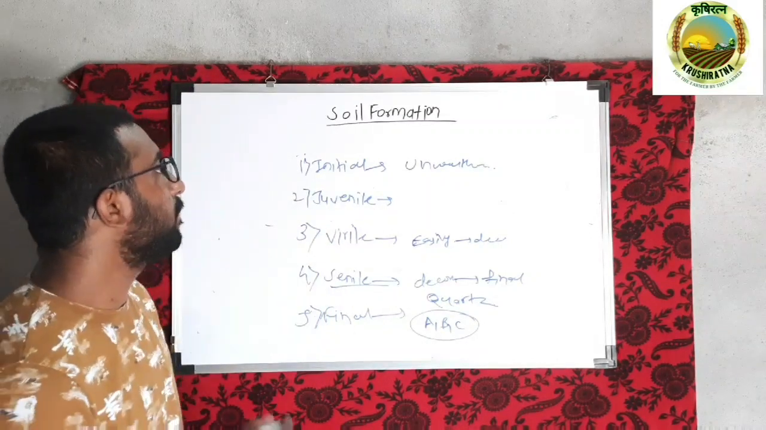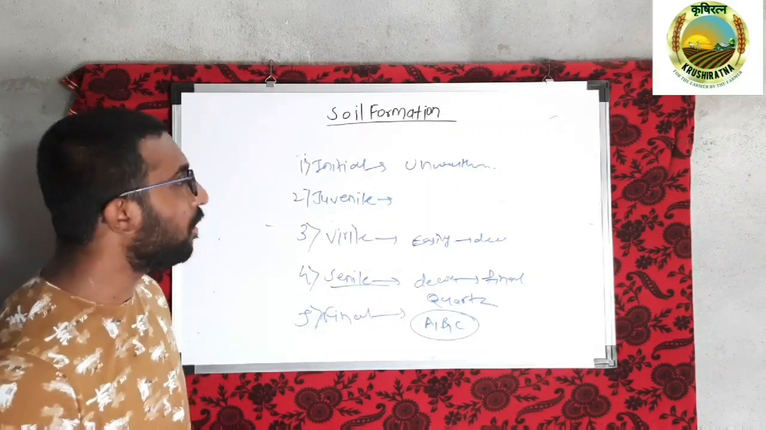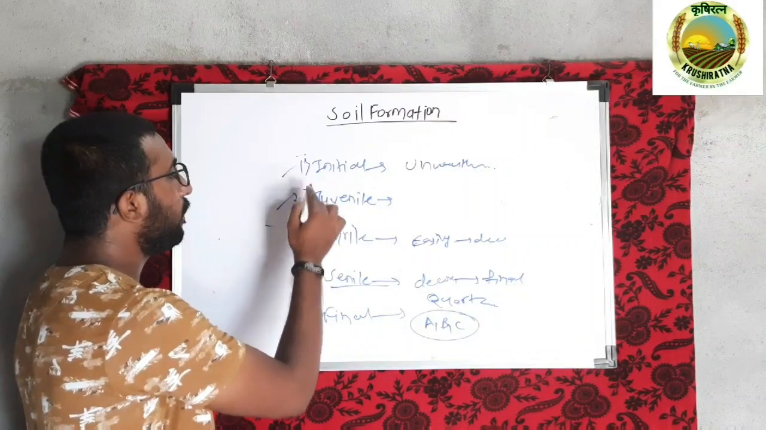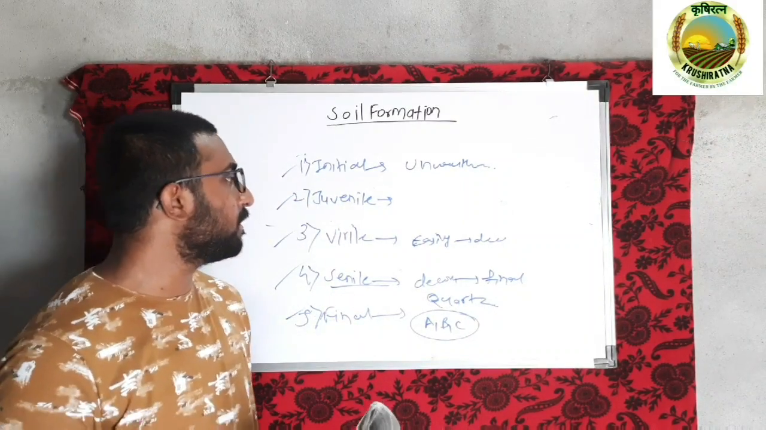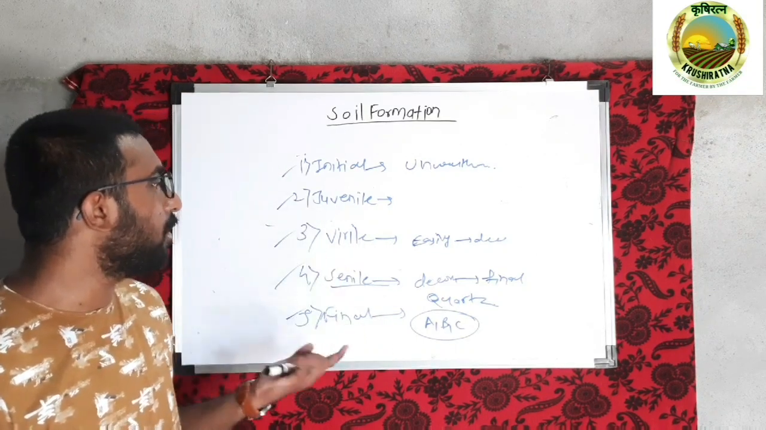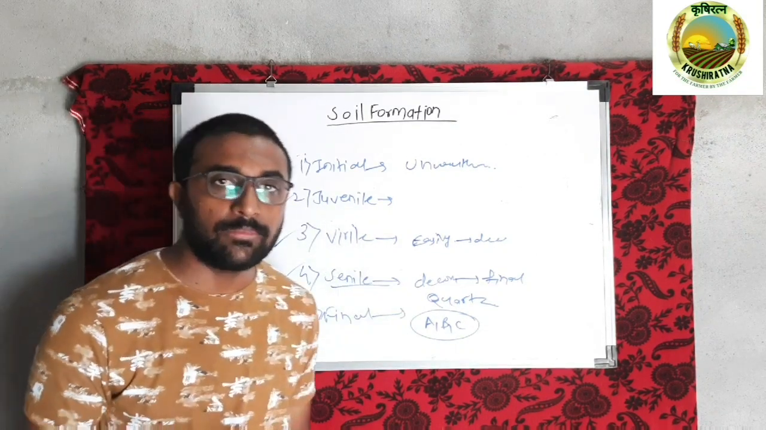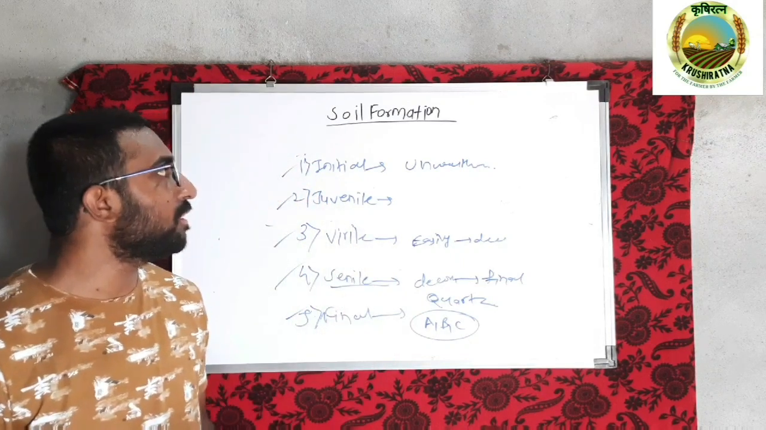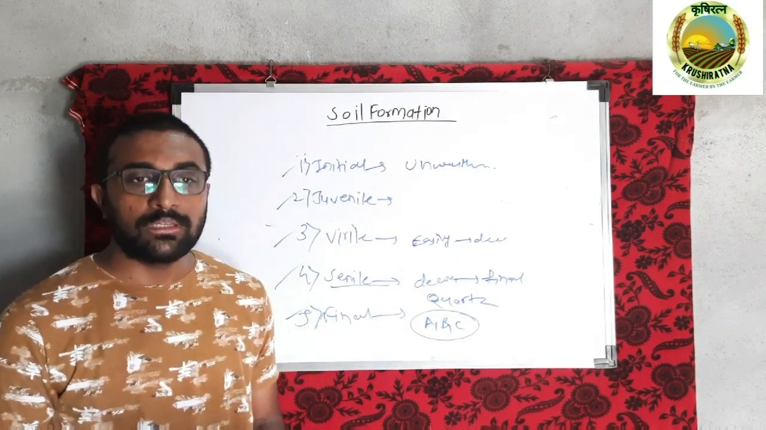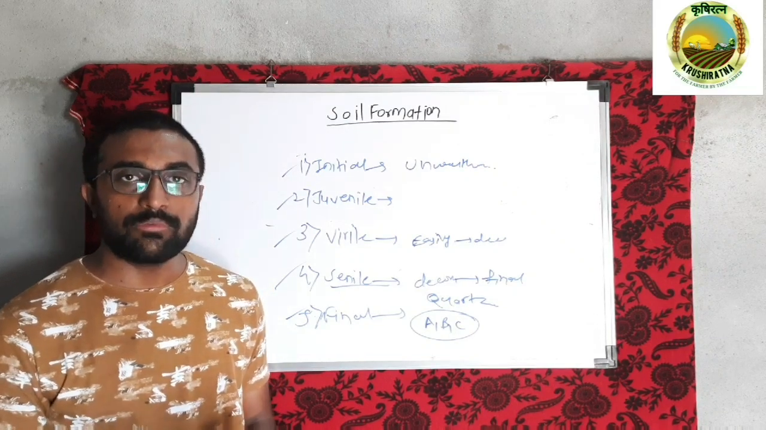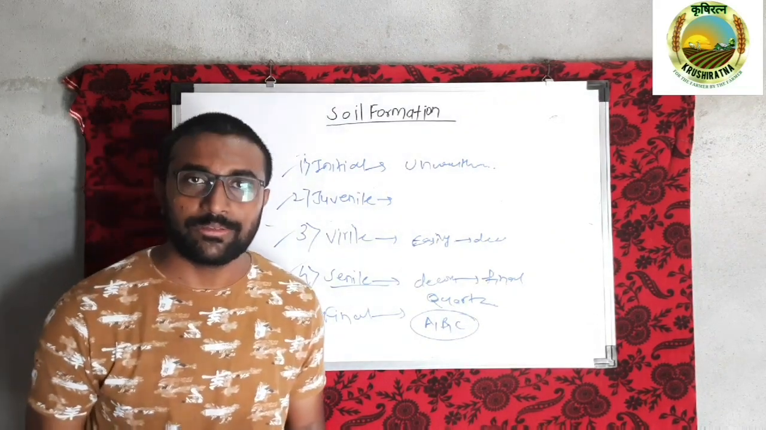So these are the 5 stages of weathering in the soil formation process according to time, that is initial, juvenile, virile, senile and final. So these stages are very much important. In each stage what happens, they may ask in an exam. Okay, so this is all about the soil forming factors. Okay, so soil forming processes we will discuss in a later lecture. Okay, thank you.